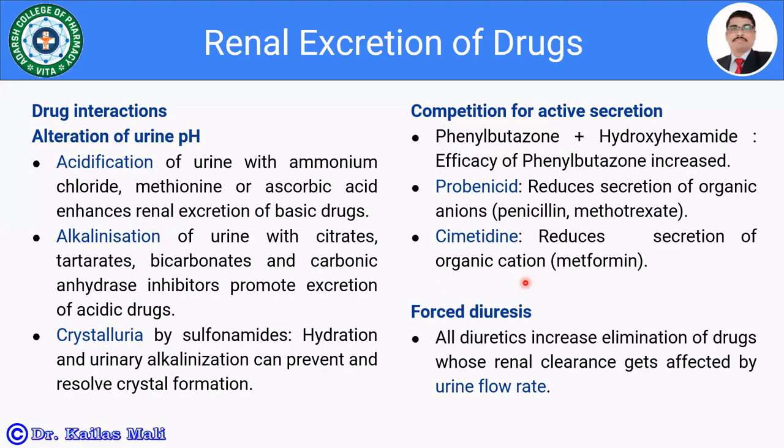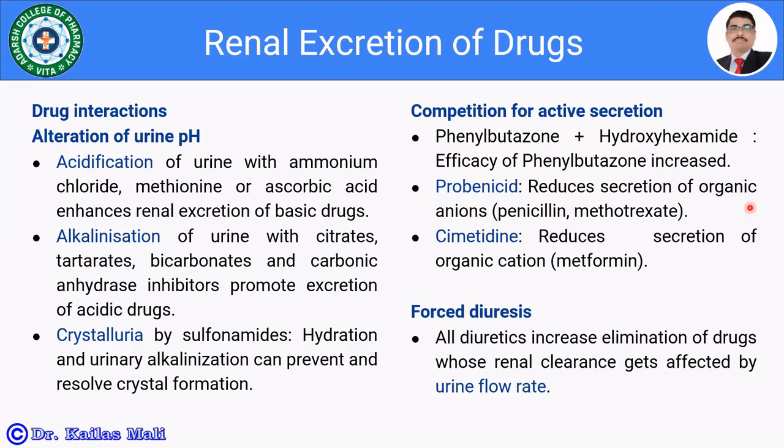If two drugs have affinity towards the same system, anionic or cationic, there will be competition, and excretion of the drug which has the highest affinity is going to be increased. For example, phenylbutazone and hydroxyhexamide. Here hydroxyhexamide competes with phenylbutazone for active secretion, and the concentration of phenylbutazone in the systemic circulation is going to be increased, and thereby furthermore its efficacy.